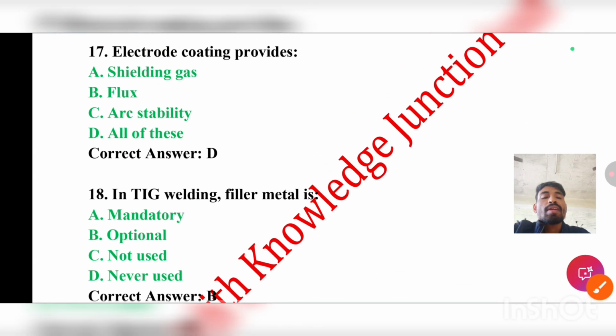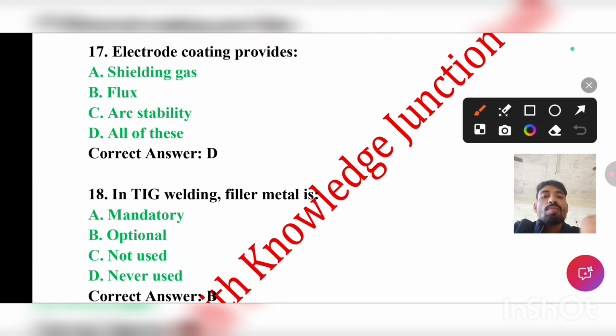Question number 17: Electrode coating provides shielding gas, flux, arc stability, or all of these. The correct answer will be D, that is all of these. That means shielding gas, flux, and arc stability. These three will be the answer.